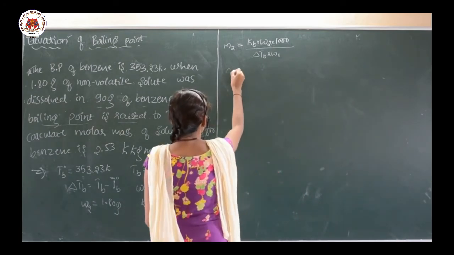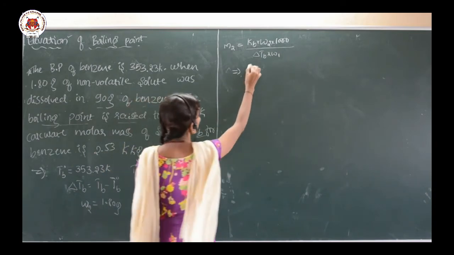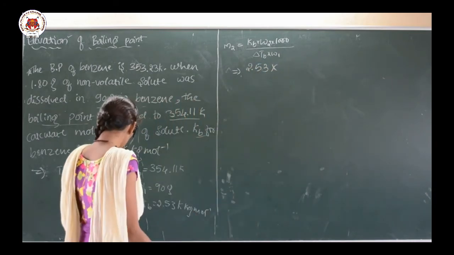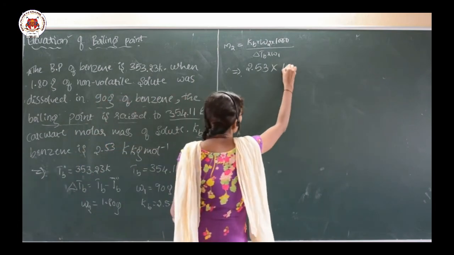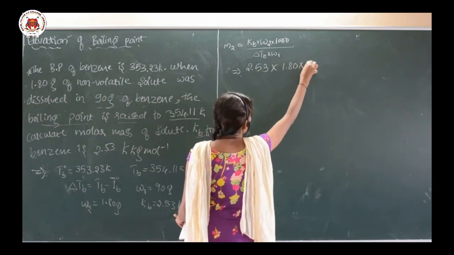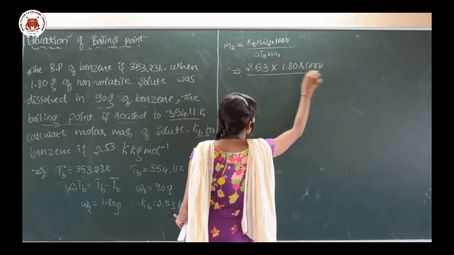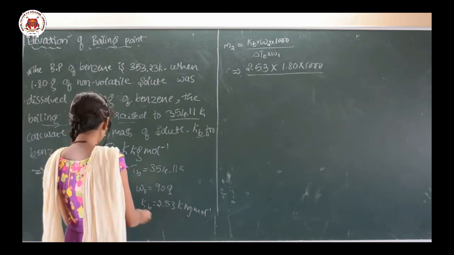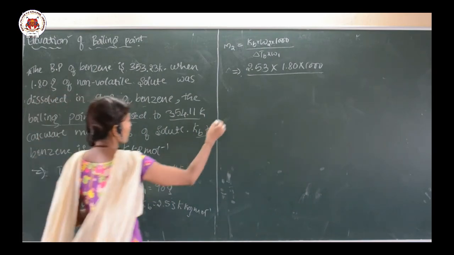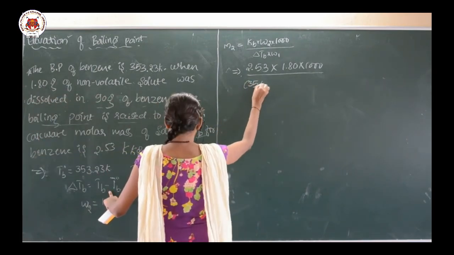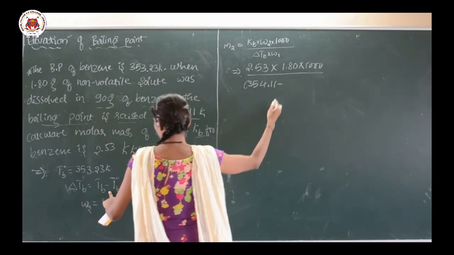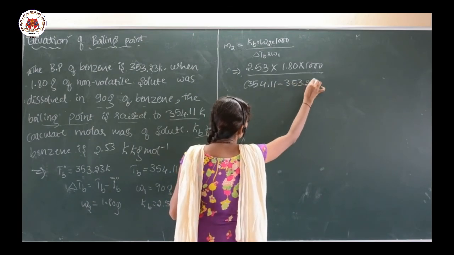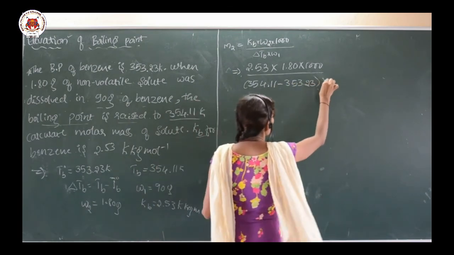So, the Kb value is given, 2.53, and then W2 that is 1.80 into 1000 as it is, divided by delta Tb, that is Tb minus Tb naught, that is 354.11 minus 353.23, into W1.